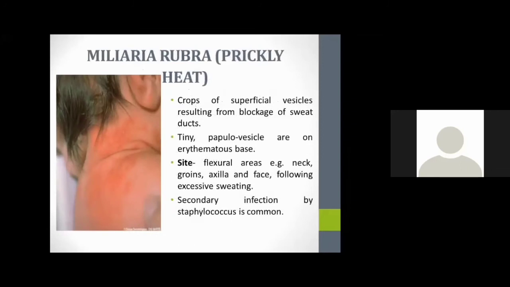And there is miliaria rubra, that is prickly heat. In summer seasons we can find this condition, mainly in flexural areas.